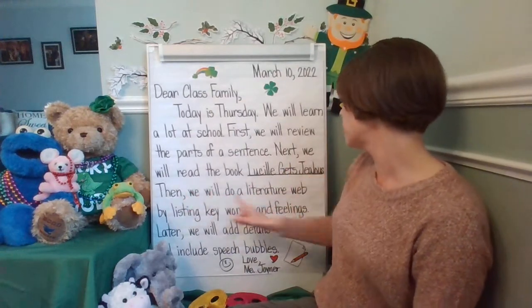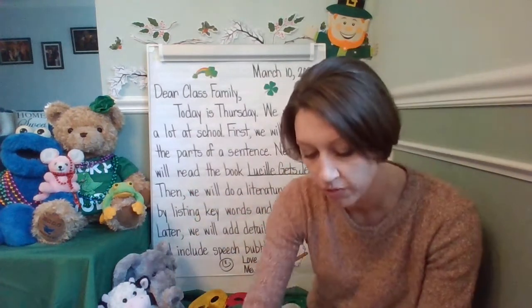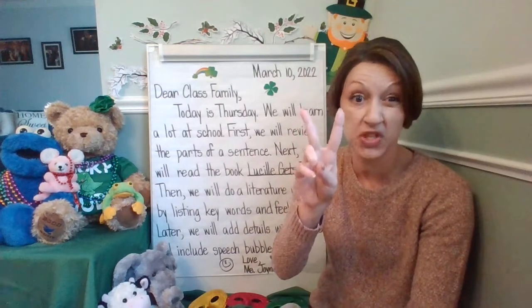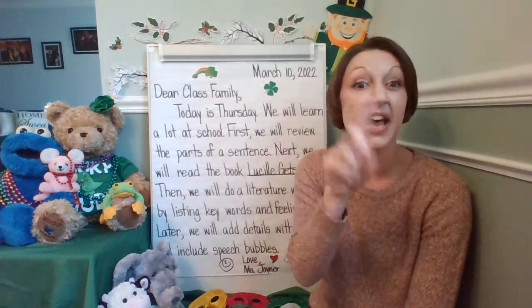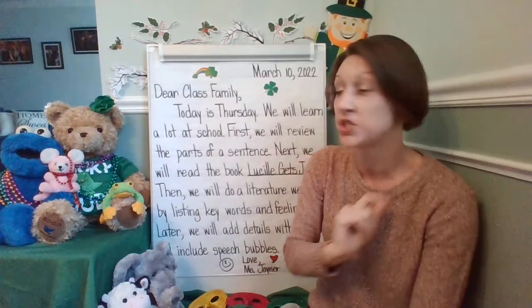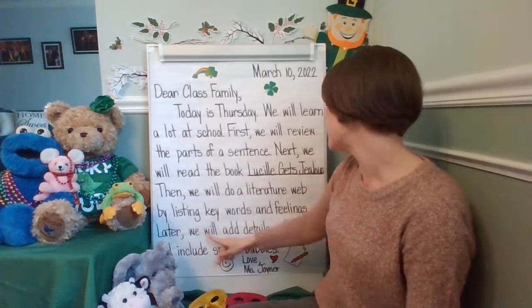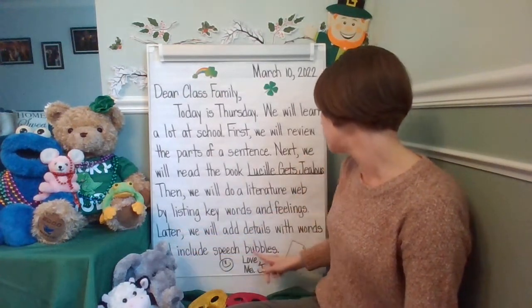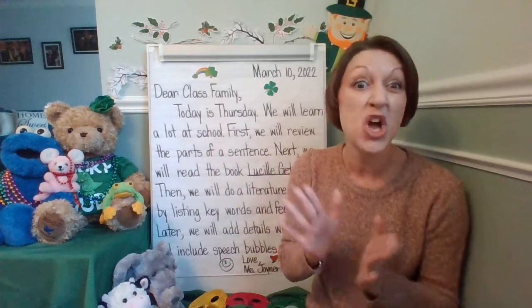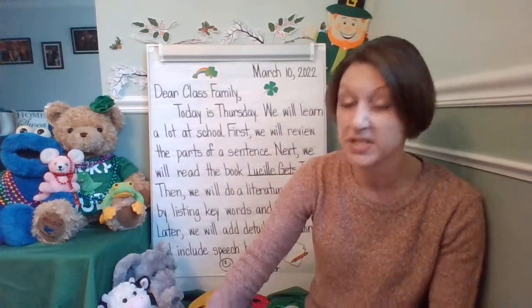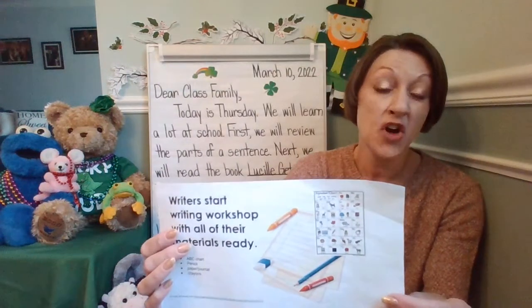Then we will do a literature web by listing keywords and feelings. So remember, when we do that, we're only doing 2 sections a day, keywords and feelings, and then tomorrow we'll do the next 2 sections of the web. Later, we will add details with words and include speech bubbles. Love, Miss Joyner.